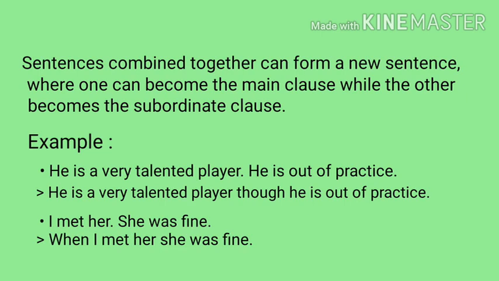Next example. I met her. She was fine. Two sentences, and when we join them, a new sentence is formed: when I met her, she was fine. We see here how, with the help of the underlined subordinators, we have joined the sentences and made them into another sentence, with a main clause and a subordinate clause in each sentence.